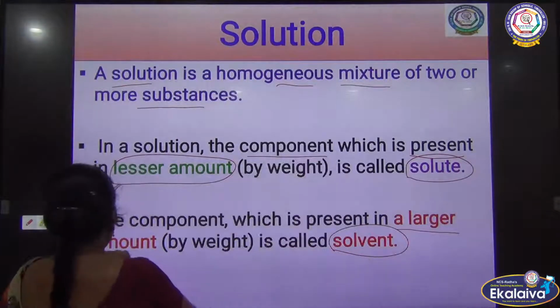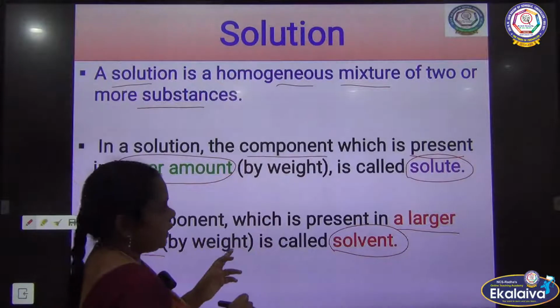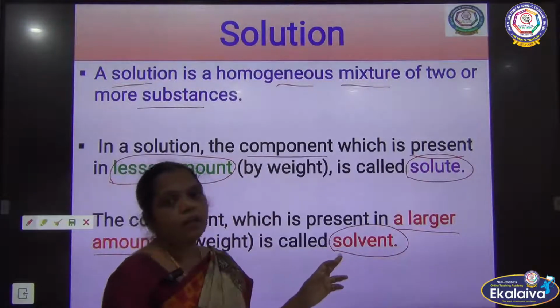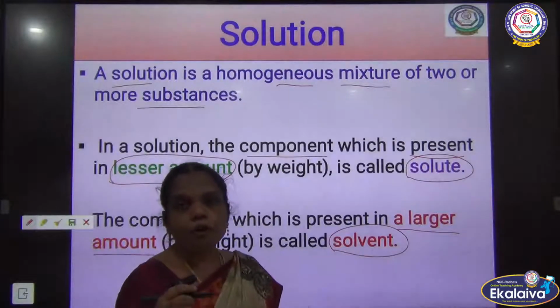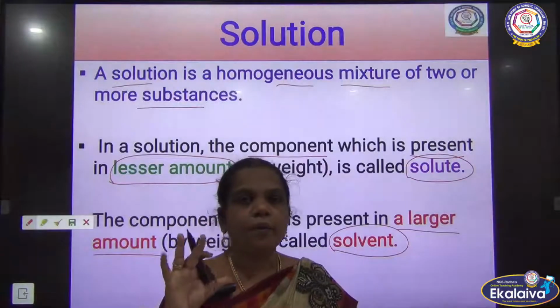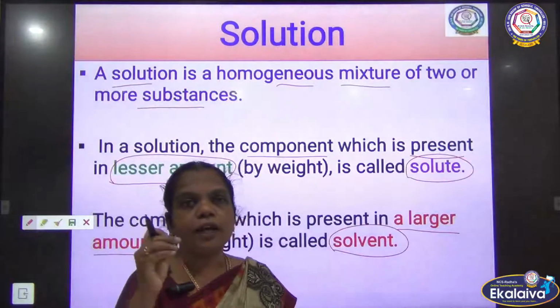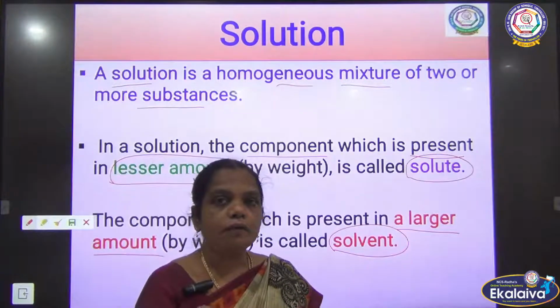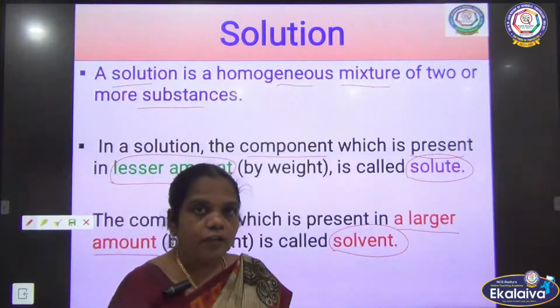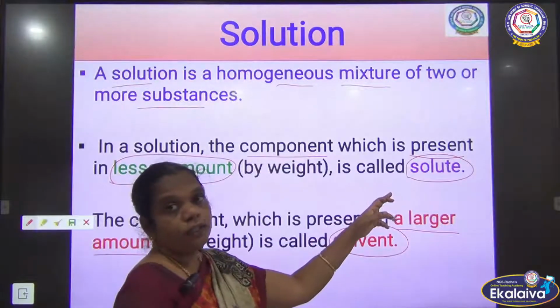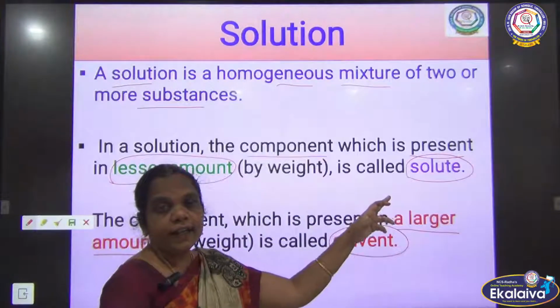is called solvent. For example, if you want to make a tumbler of sugar solution, about 50 ml of water, you are going to add a teaspoonful of sugar. In that, which one is the lesser amount? The solute particle. The sugar is a solute.